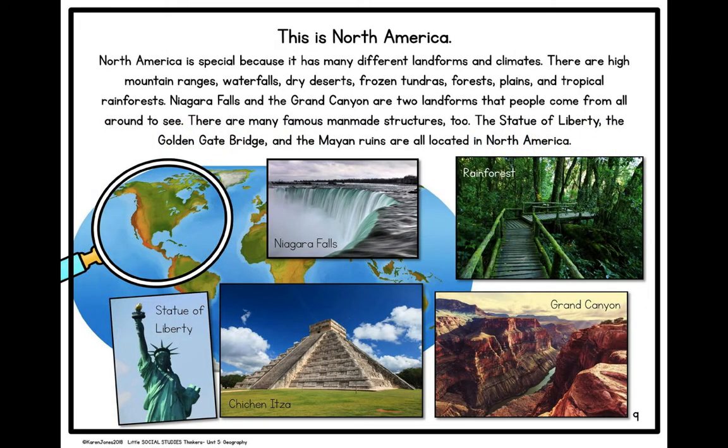This is North America. North America is special because it has many different landforms and climates. There are high mountain ranges, waterfalls, dry deserts, frozen tundras, forests, plains, and tropical rainforests. Niagara Falls and the Grand Canyon are 2 landforms that people come from all around to see.